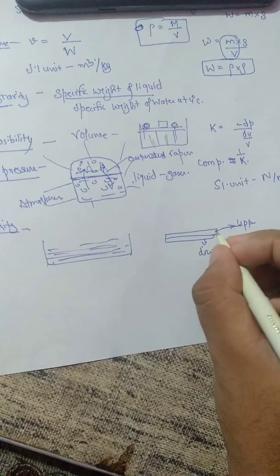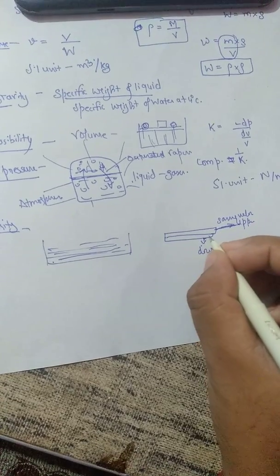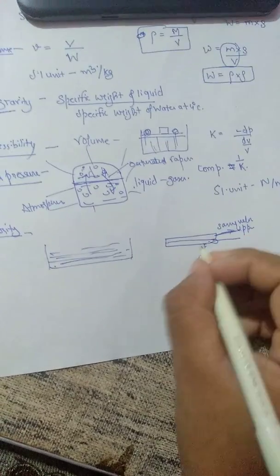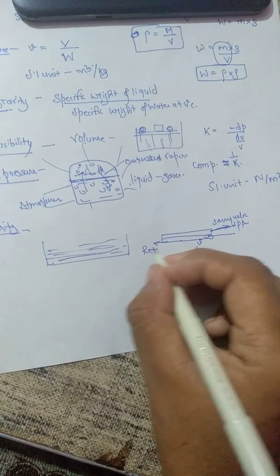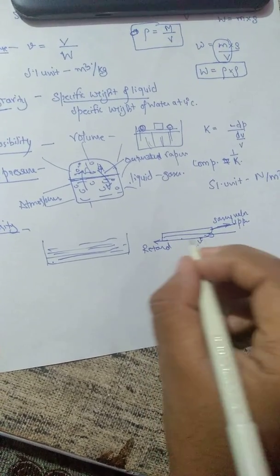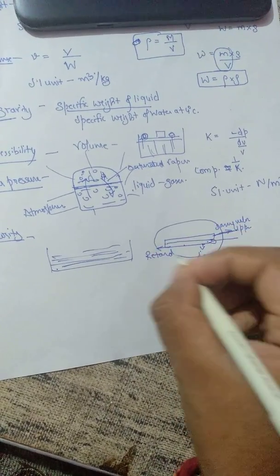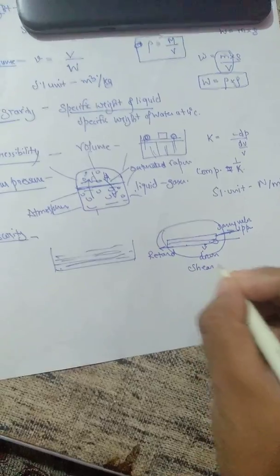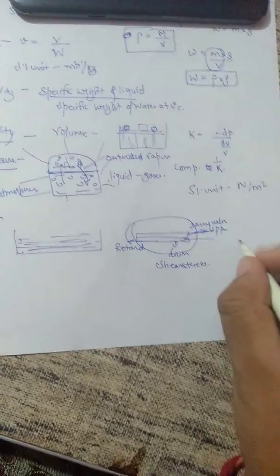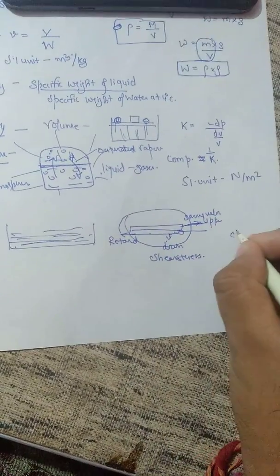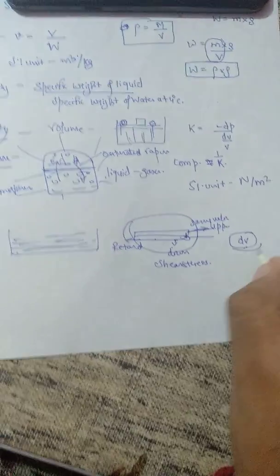The upper layer tries to move with the same velocity as the down layer, but the down layer retards this. So here shear stress develops, and a change of dV is also created here.